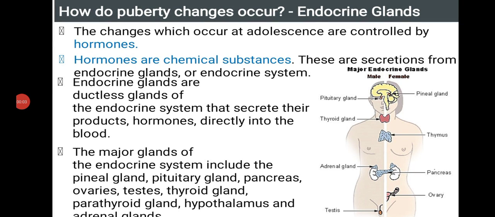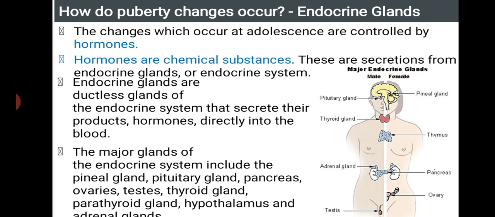Today we are going to learn the continuation of the chapter Reaching the Adolescence Age. In the last class, we have seen that a number of changes take place in boys and even girls, whether they are primary changes or secondary sexual changes. Today, in this class, we are going to learn how these changes take place within the body, that is, what kind of influences are taking place in the body. It is mainly because of hormones, which we are going to learn now.